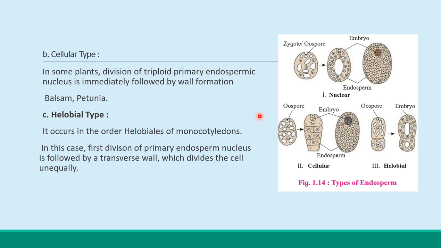And last one is the halobial. It occurs in the order Halobiales of the monocotyledons. And in this case, the first cell division of the primary endosperm nucleus is followed by a transverse wall, which divides the cell unequally. You can see here the division of the cell is unequal. So this type of the endosperm, that is called which type? It is the halobial type.